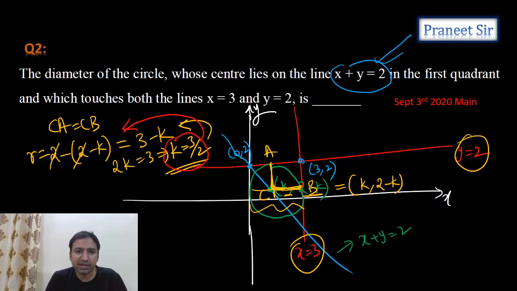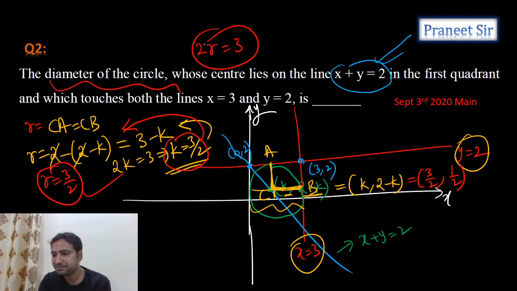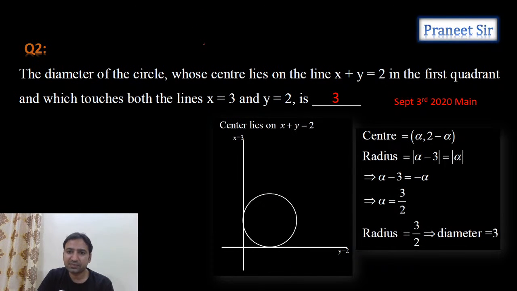Total distance is how much we're getting. When we substitute k is equal to 3 by 2, we are getting the center as 3 by 2 comma 2 minus 3 by 2, which is equal to 1 by 2, and the radius R, when you substitute k is equal to 3 by 2, is 3 by 2. Once the radius is 3 by 2, the diameter is 2r, which is equal to 3. That's it. Correct? That's what we're getting.